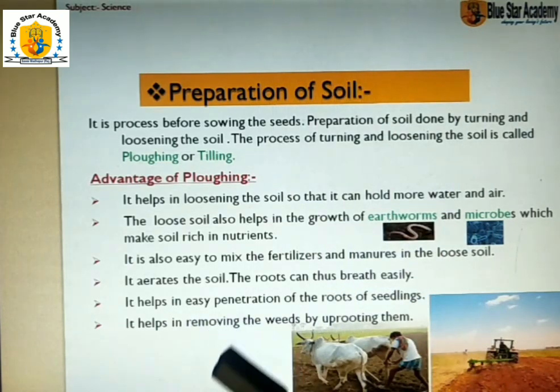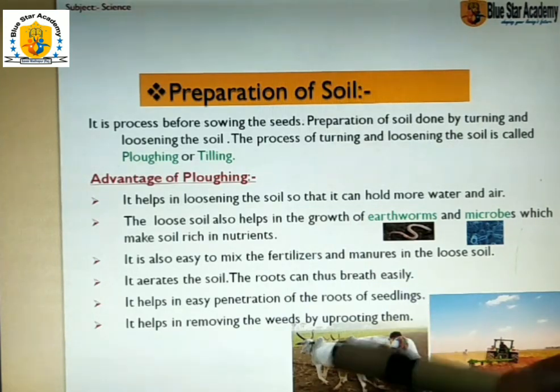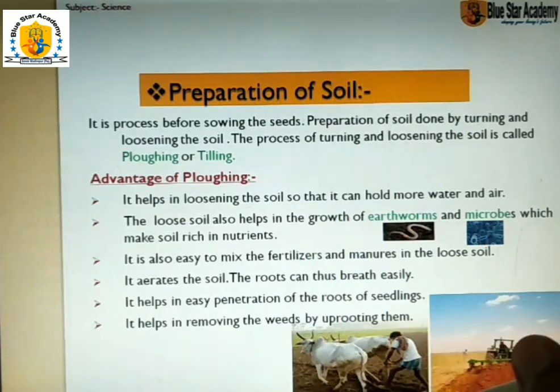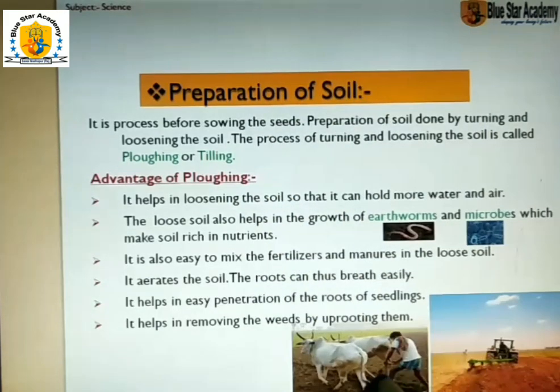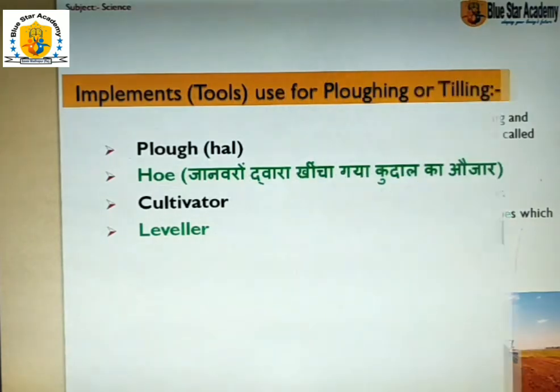It helps in removing the weeds by uprooting them. You see many other plants growing with the main crops. Other plants growing along with the main crop are called weeds. So we can remove these weeds by plowing and tilling. This is the process of preparing the soil.